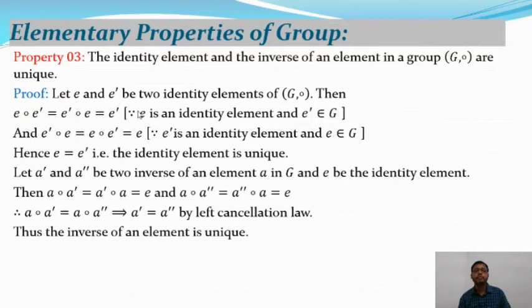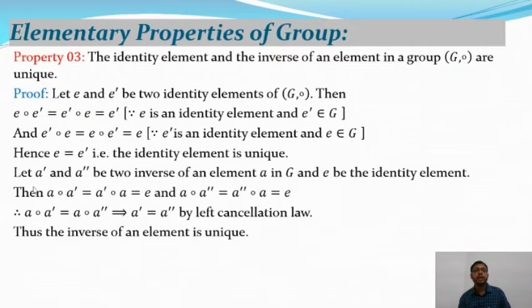Let E and E dash be two identity elements of a group G composition. Then E composition E dash is equal to E dash composition E is equal to E dash, where E is the identity element and E dash is any element in G, as well as E dash composition E is equal to E composition E dash is equal to E. So in that case, E dash is the identity element and E is any element of a group G. So combining these two equations, we will get E is equal to E dash. That is, the identity element is unique.